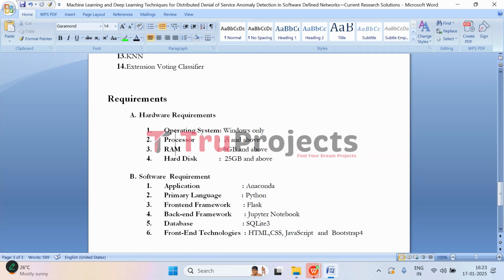And to implement this project, we need basic requirements, which are hardware and software. Coming to hardware, we need operating system of Windows, processor of i5 and above, RAM of 8 GB and above, and hard disk of 25 GB and above. Coming to software, we need the application of Anaconda, primary language of Python, front-end framework of Flask, back-end framework of Jupyter Notebook, database SQLite 3, and front-end technologies are HTML, CSS, JavaScript, and Bootstrap 4.